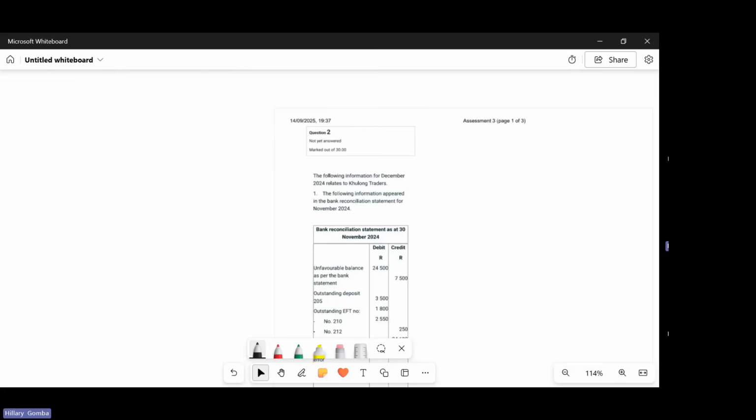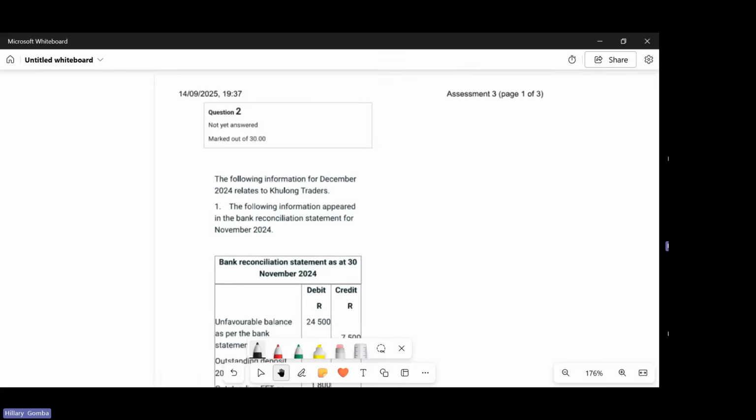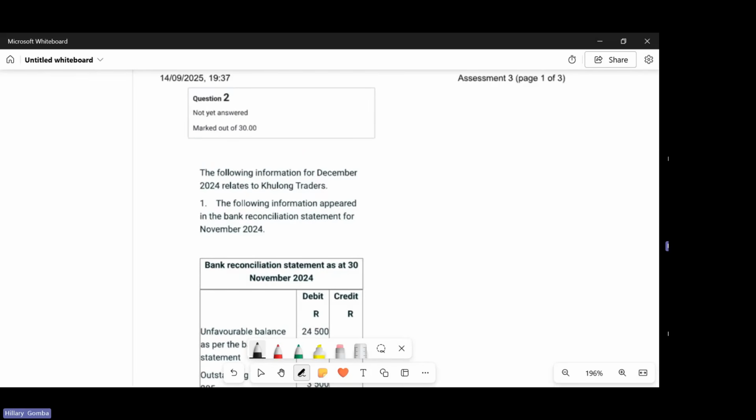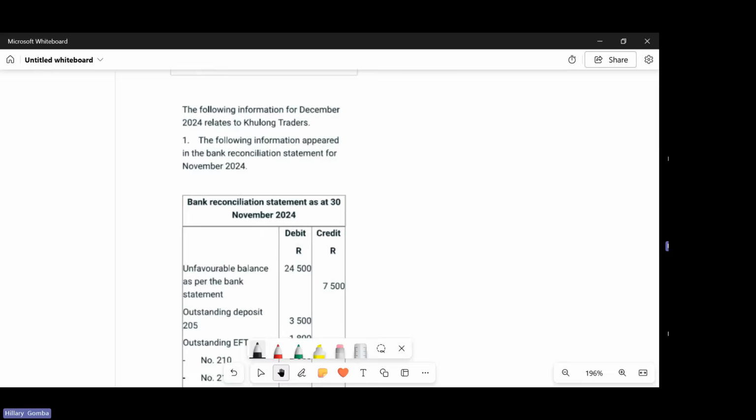All right. So let us proceed to question number 2, which was your bank reconciliation statement, marked out of 30 marks. It says the following information for December 2024 relates to Kulong Traders. The following information appeared in the bank reconciliation statement for November 2024.